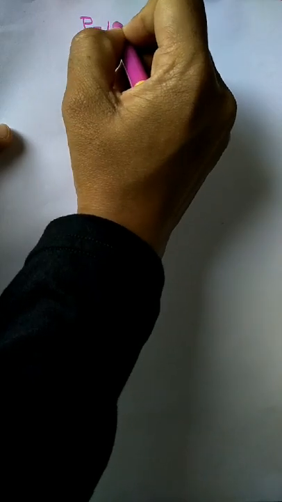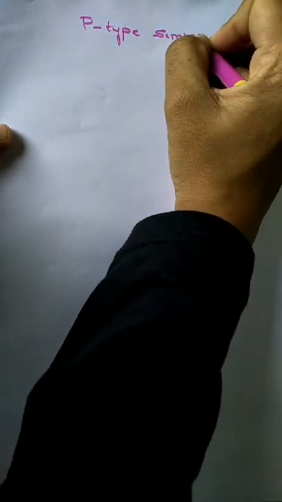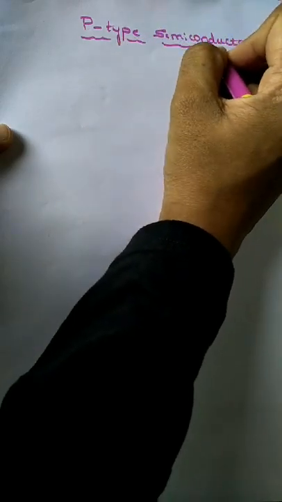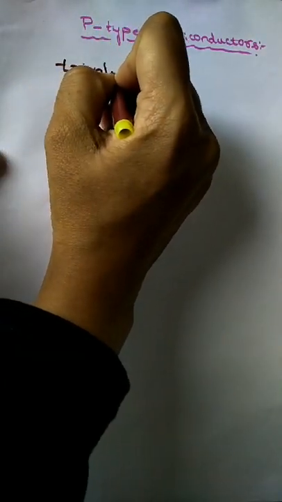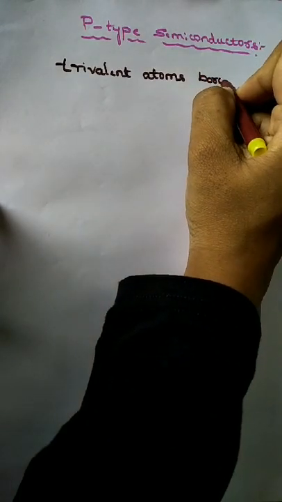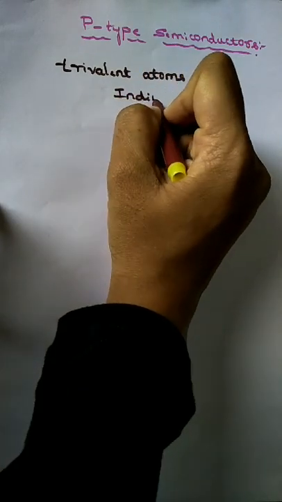P-type semiconductors. A pure semiconductor, which may be silicon or germanium, doped with trivalent atoms like boron, indium, or aluminum is a P-type semiconductor.